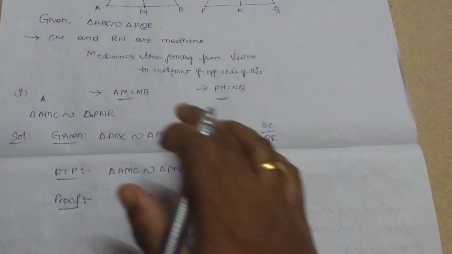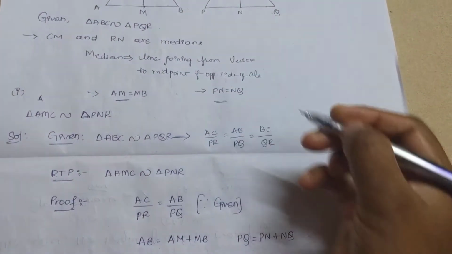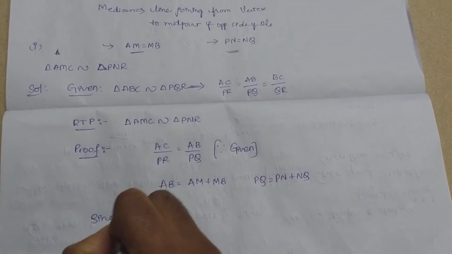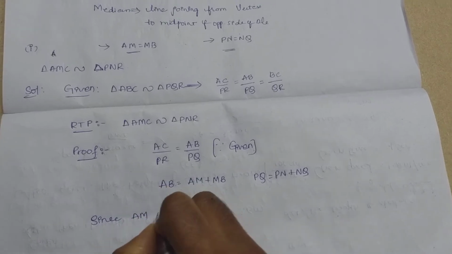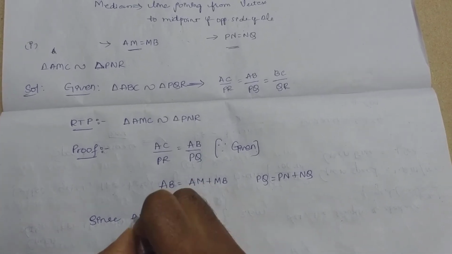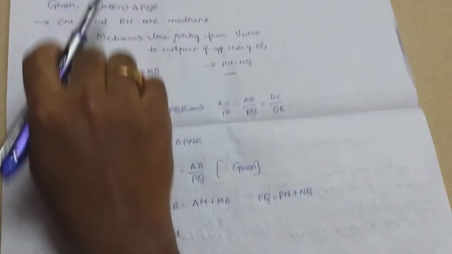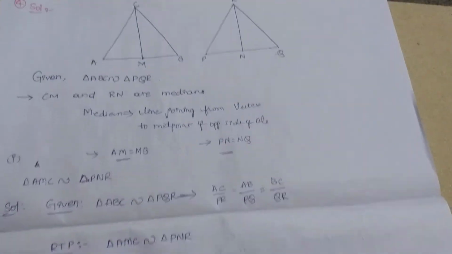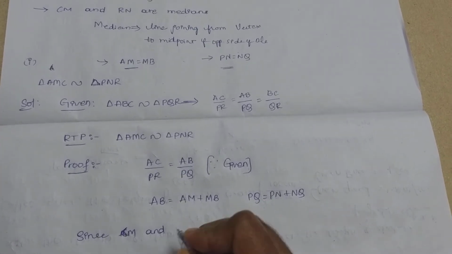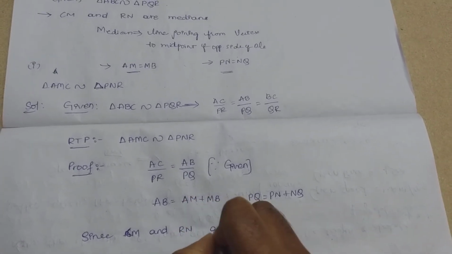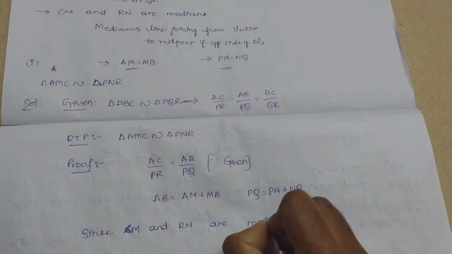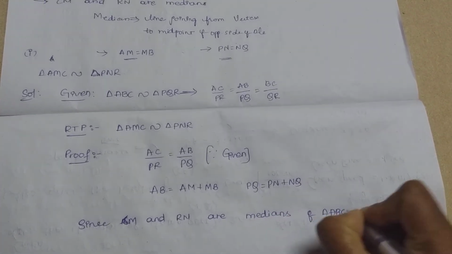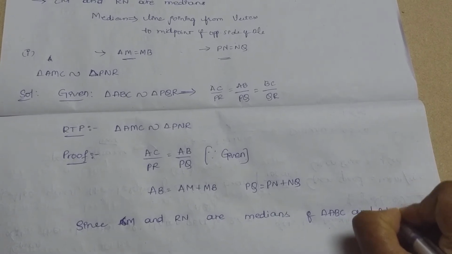But what you do here, write it, since CM and RN are medians of triangle ABC and triangle PQR.